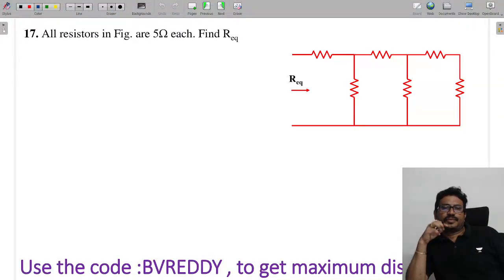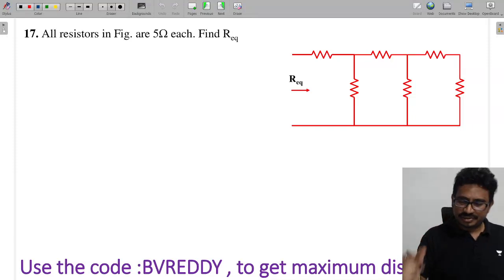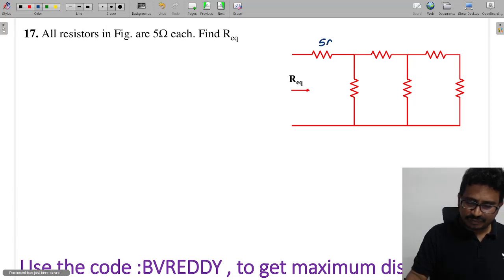Next. All resistors in the figure are 5 ohms. They are asking to find the equivalent resistance. All the values are 5 only.